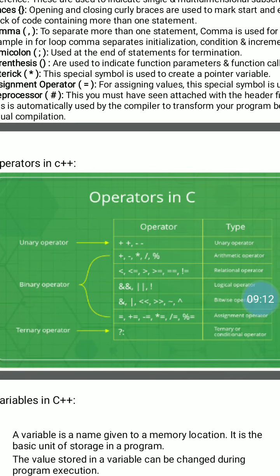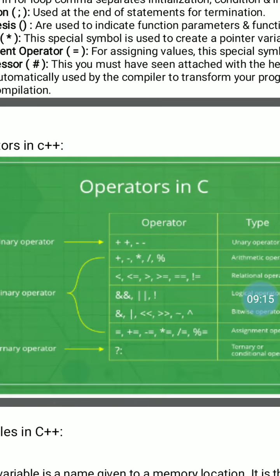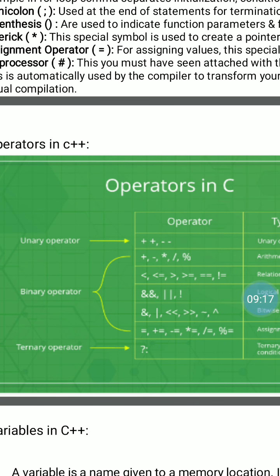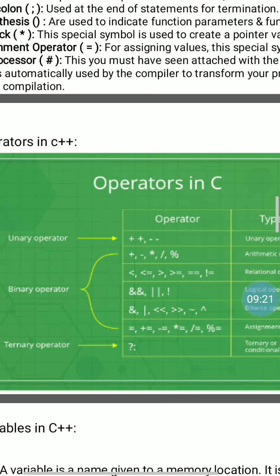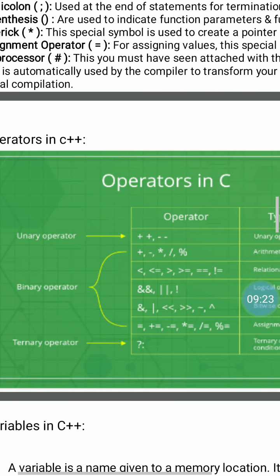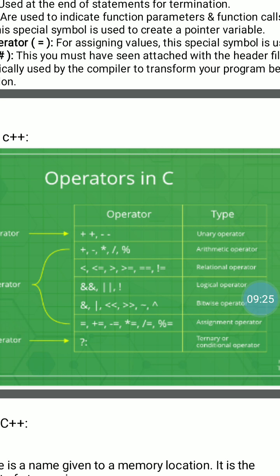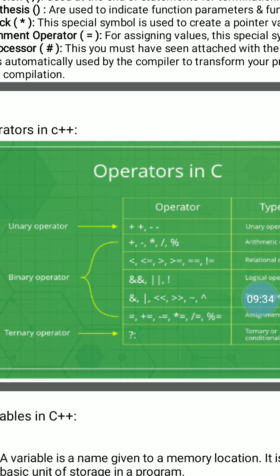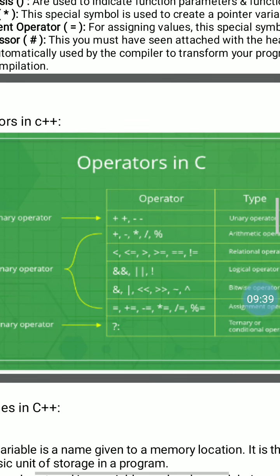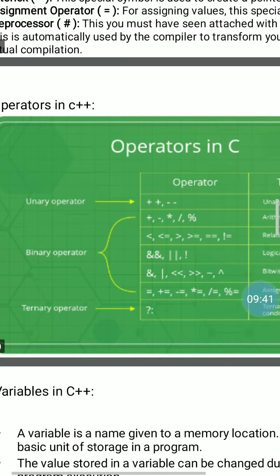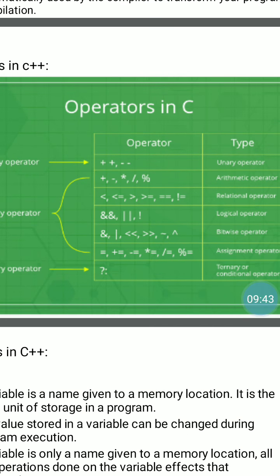Operators in C++. Check the list of operators in C++. Unary operators: plus and minus. Then binary operators, that is arithmetic operator, relational operator, logical operator, bitwise operator and assignment operator. And one is the conditional operator, that is the ternary operator, which is not a unary operator and not a binary operator.